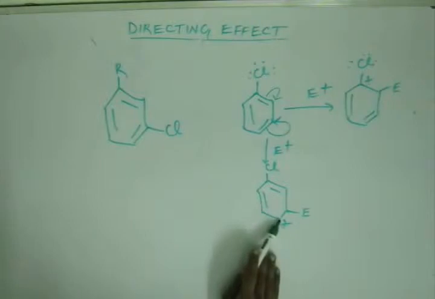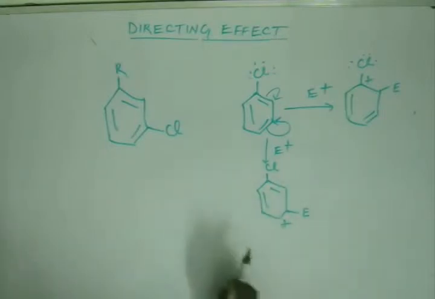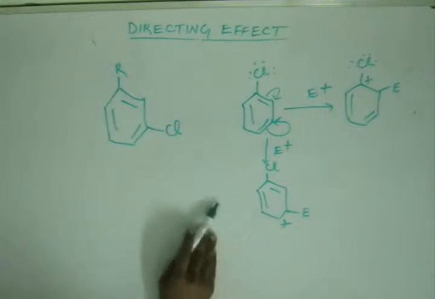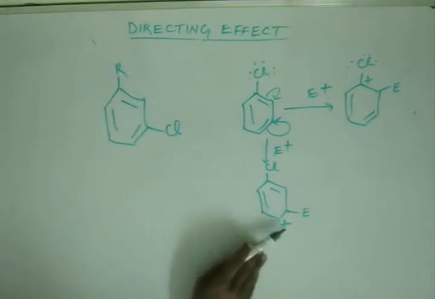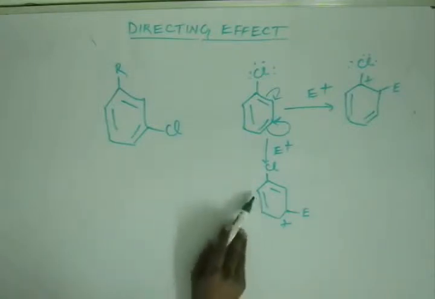If you draw the resonating structure, the plus charge or any charge, negative charge, plus charge, or even free radical moves to alternate carbon. This we studied when we drew resonating structures. If you draw the resonating structure, you'll bring negative adjacent to positive, and hence the plus charge will come at this position. So plus charge will move to alternate positions. So next time you are drawing the resonating structure, plus charge is going to come at ortho from para, right?